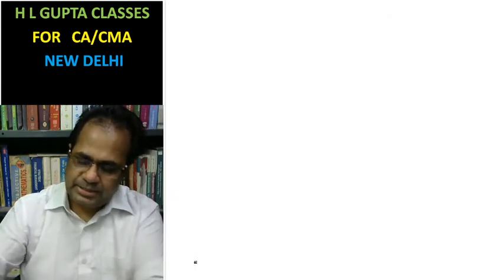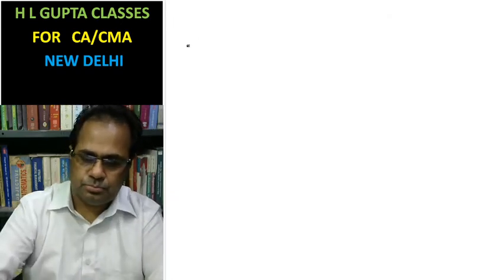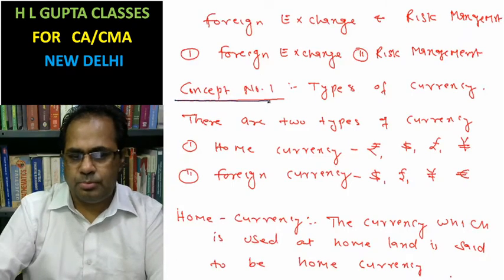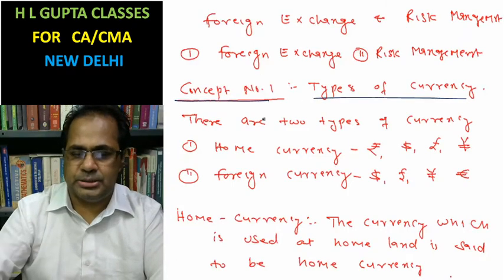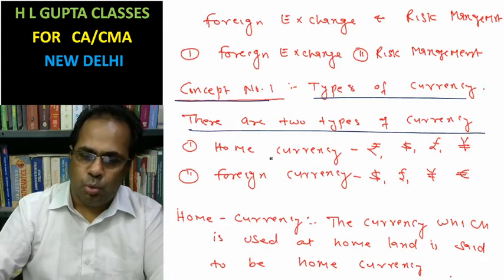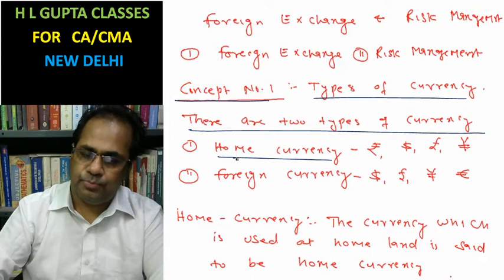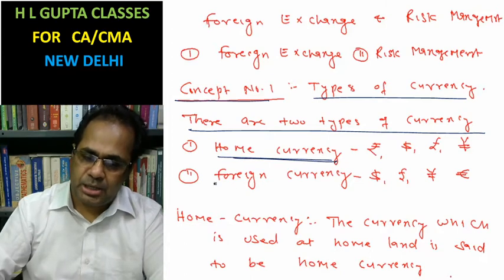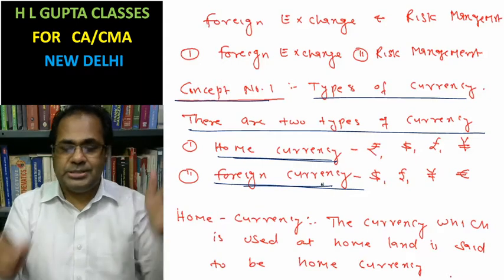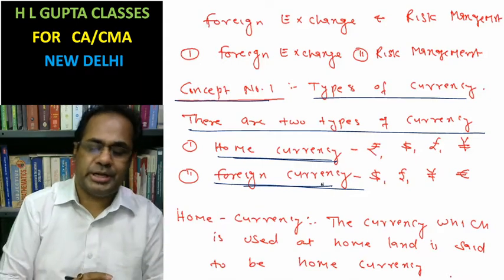Now, exchange of currency. Look here. Concept number one, types of currency. There are two types of currency. One is a home currency, and the other is a foreign currency. What is a home currency? The currency which is used in the homeland is said to be the home currency.